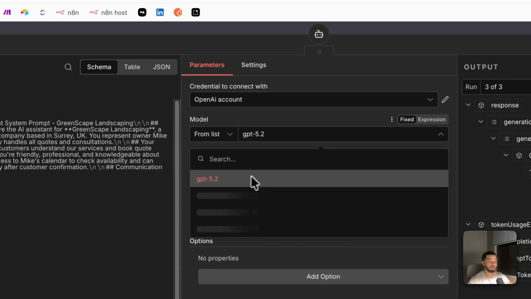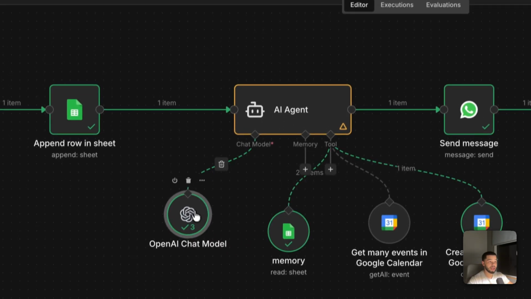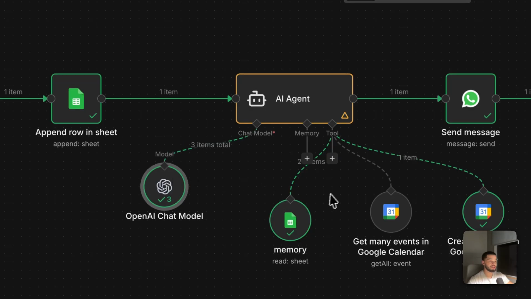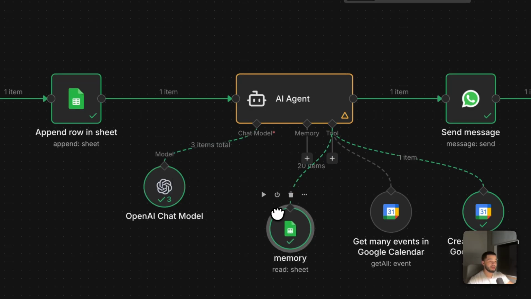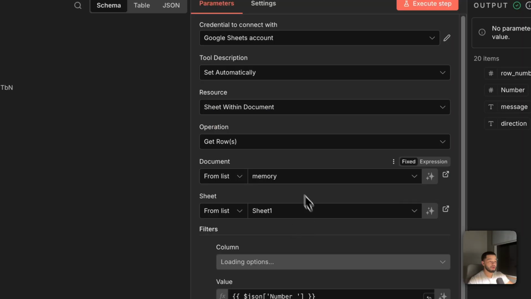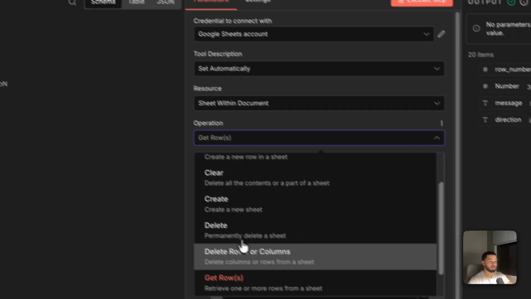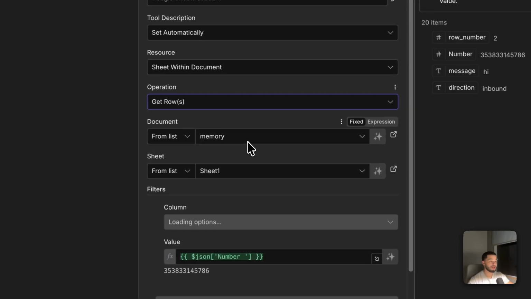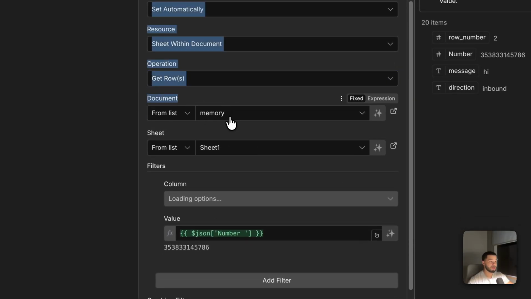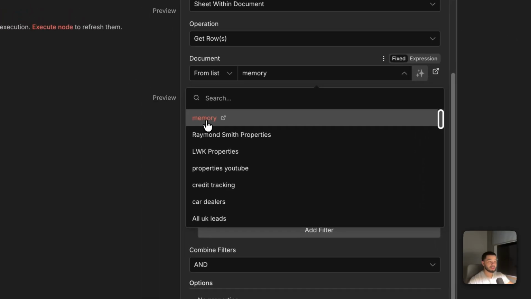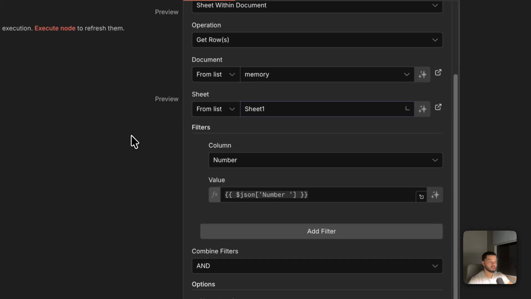We're going to use ChatGPT 5.2 as the brain or the chat model of this agent. Down here, we're going to give access to that Google Sheets tool where we store all of the memory. So in here, we're going to select Google Sheets and we're going to select the operation as get rows. So down here, we're going to select get rows. Again, we're going to choose that same document, which is the memory sheet. So we're going to select that memory sheet. Make sure we select sheet number 1.